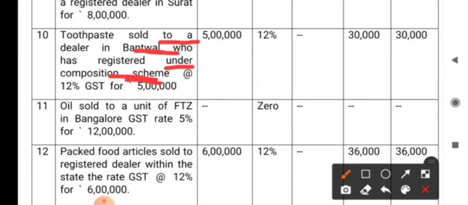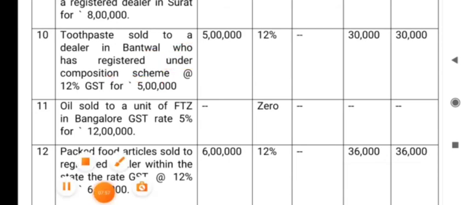Or whether he is a dealer in Karnataka or outside Karnataka, it doesn't make any difference. All the supplies, all the sales, all the exchanges made by the dealer to a third person will be completely taxable when there is a specific rate of tax. If it is zero rated, then only it will be exempt, otherwise it will be taxable.